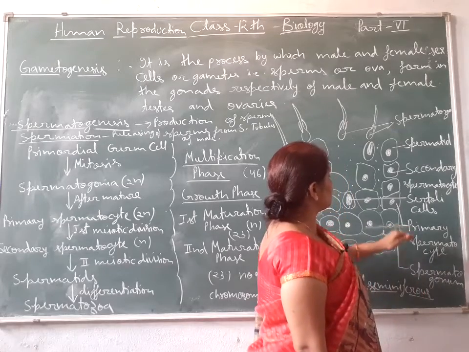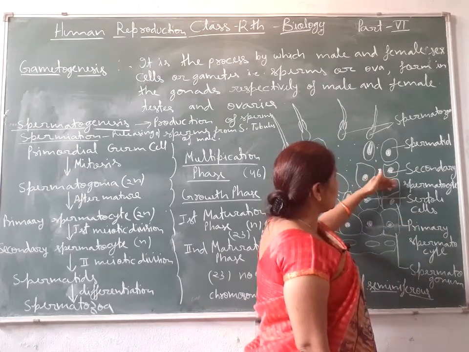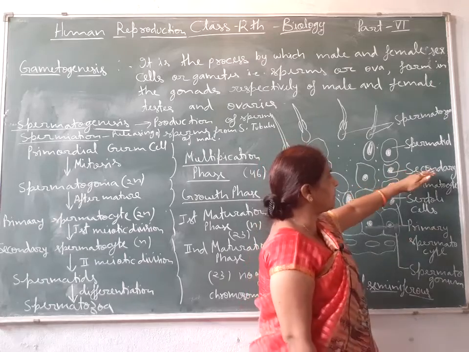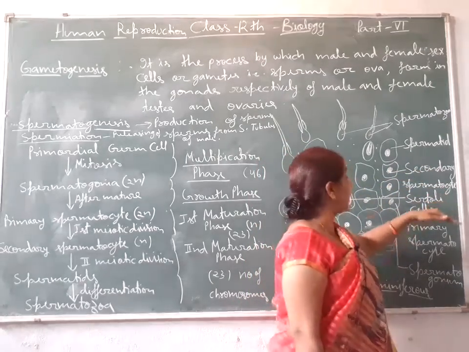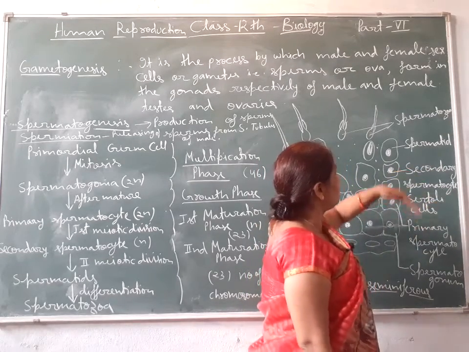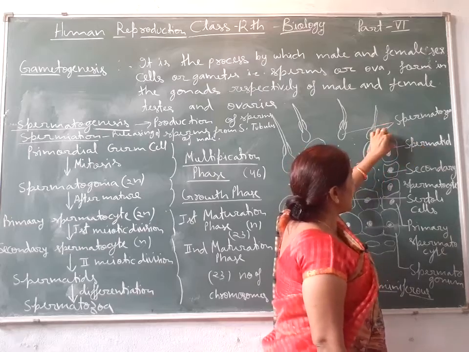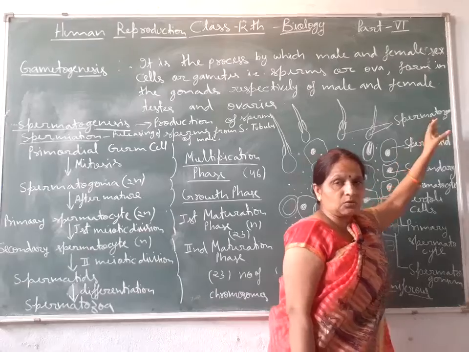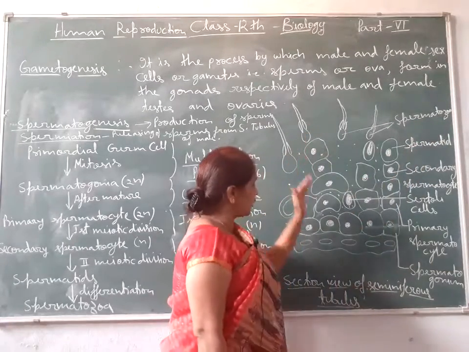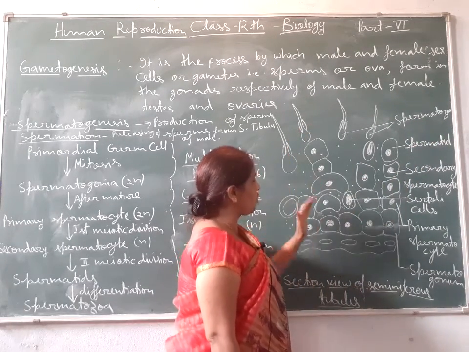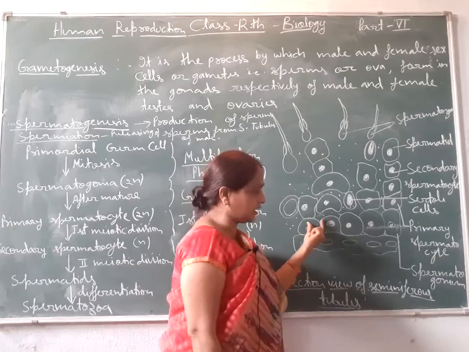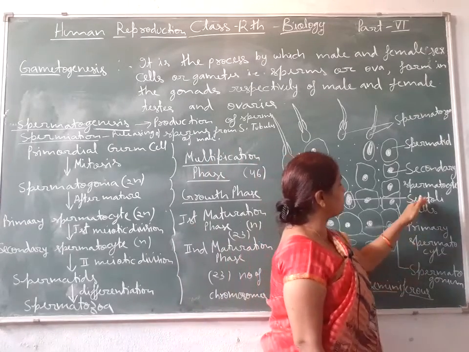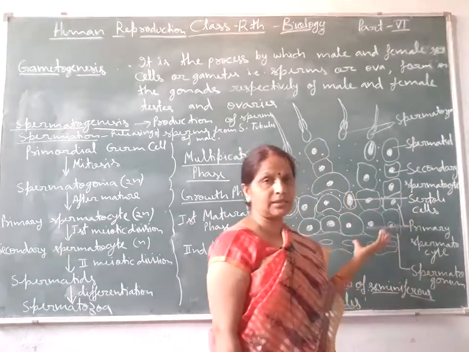The primary spermatocyte undergoes meiotic division and forms the secondary spermatocyte, and then the secondary spermatocyte forms the spermatid, and after growth and maturation they convert into the spermatozoa. In this figure, all the processes of spermatogenesis are seen, and these are the products after the cell division.